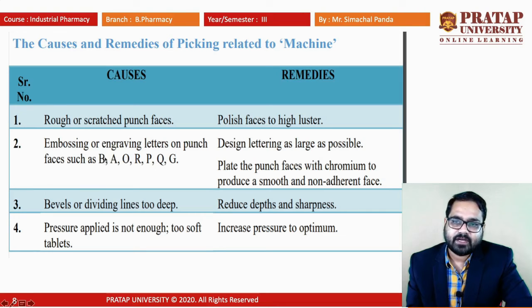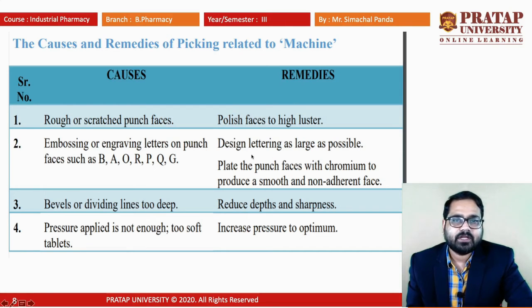So whenever these are getting compressed, they are getting this type of engraved letter on the surface of the tablet with the help of the punch. If the moisture content is more, that will stick inside this area, and whenever the upper punches start to move, the tablet is getting some amount of weight removed due to this engravement.